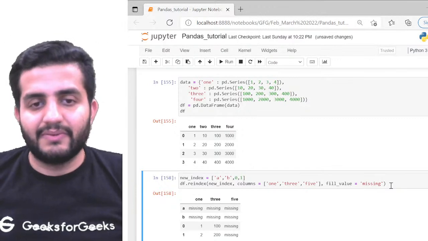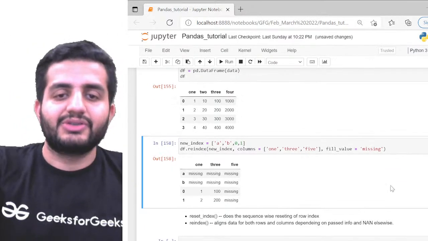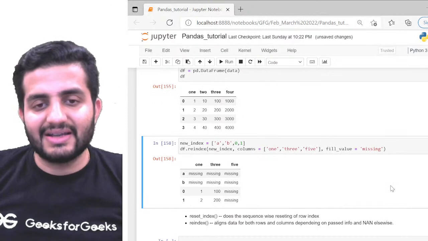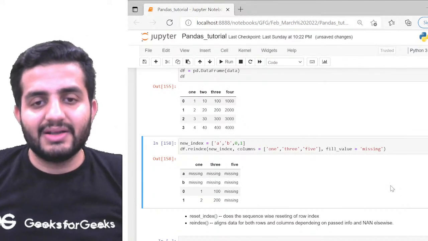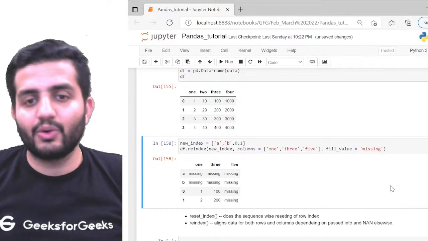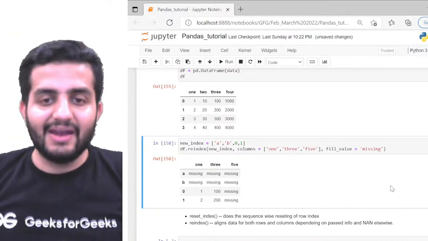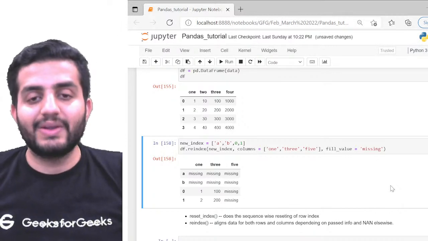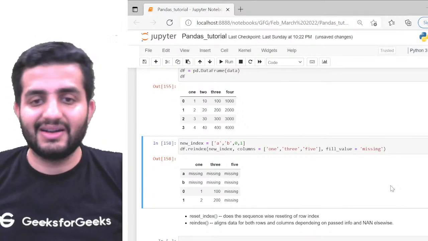So that's pretty much possible with the reindex function we have. What is the difference between reset index and reindex? Reset index resets the row index sequence-wise. That's what reset index does.